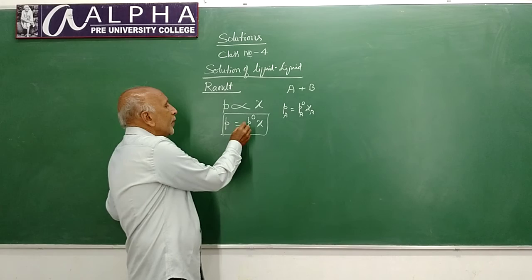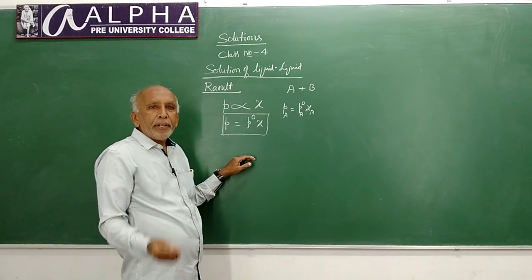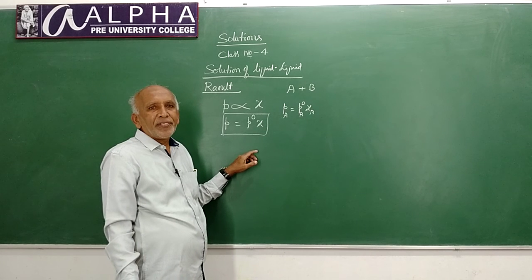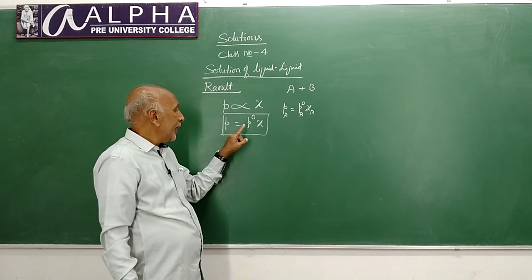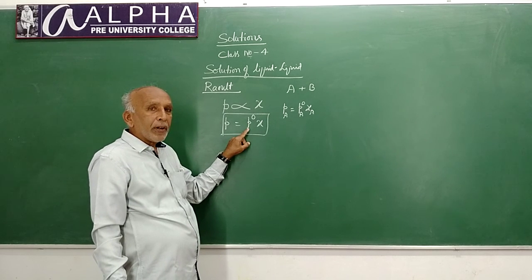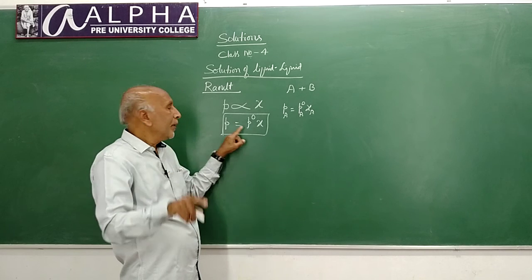It is known as the pressure of the liquid in its pure state. See here, this is the pressure of the constituent liquid in its pure state.